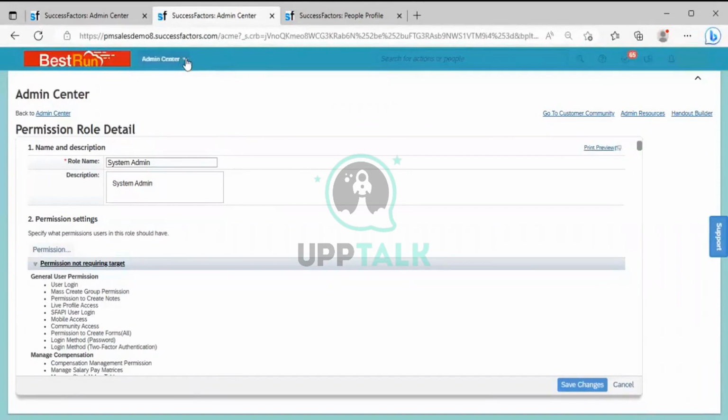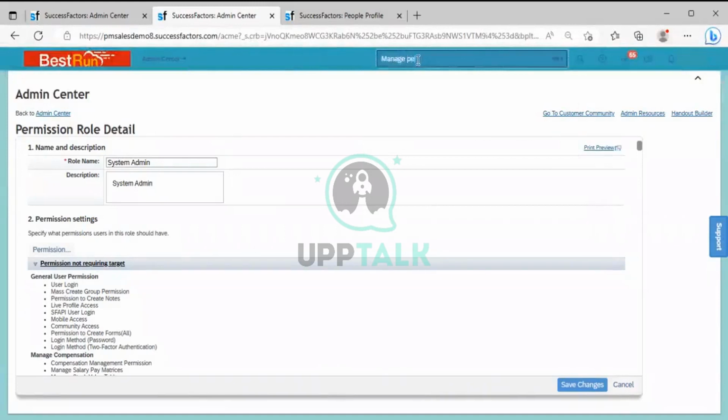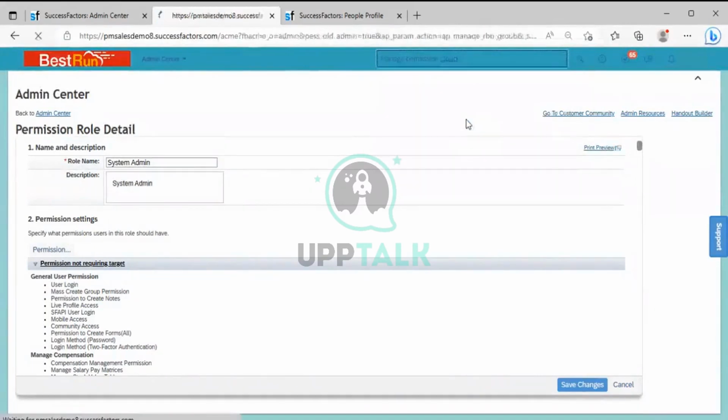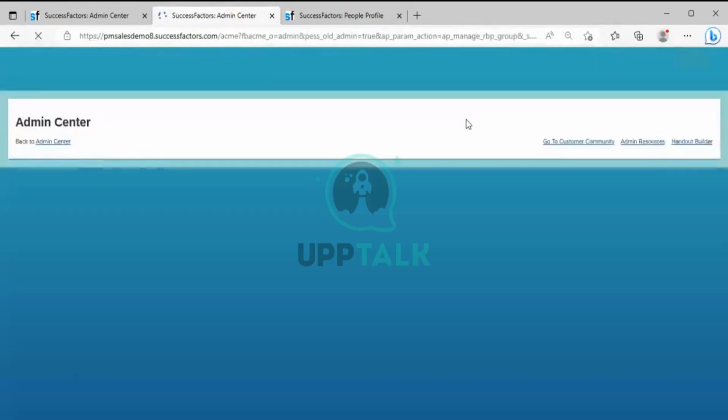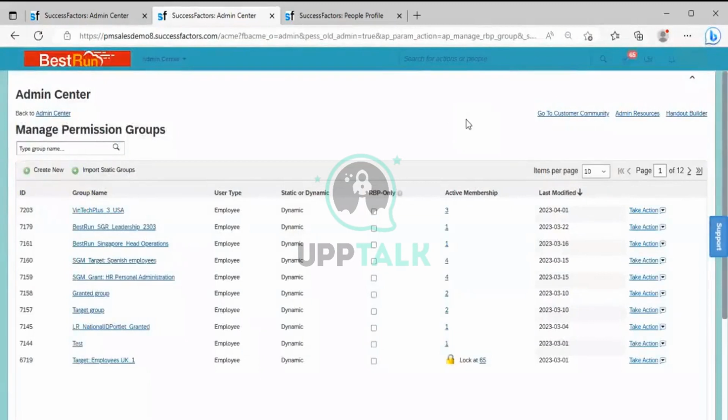Either you can go from the admin center or you can go from here, manage permission rule. When you click here, again in the manage permission rule you can see the page ID, group name, user type, static, dynamic.